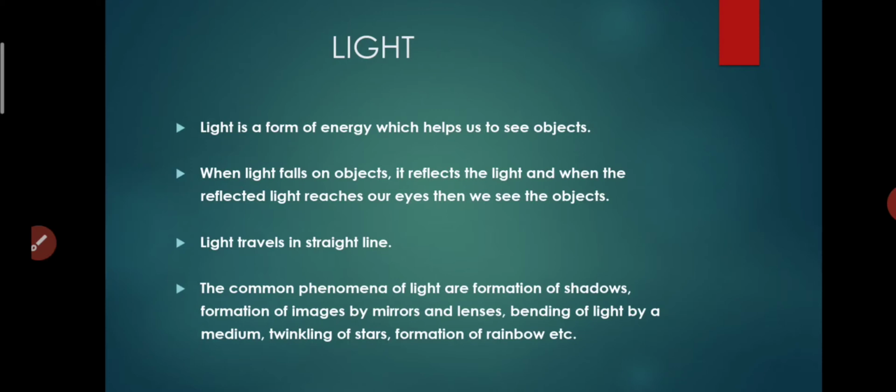Understand, students? So what we had to learn in our light topic is that light is a form of energy by which we are able to see objects. By the help of reflected light only, we are able to see the objects. Third, light travels in a straight line. Fourth, some common phenomena are formation of shadows, images by mirrors and lenses, bending of light, twinkling stars, and formation of a rainbow. These are the common phenomena of light.